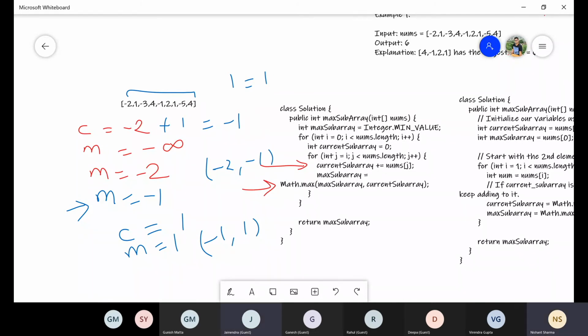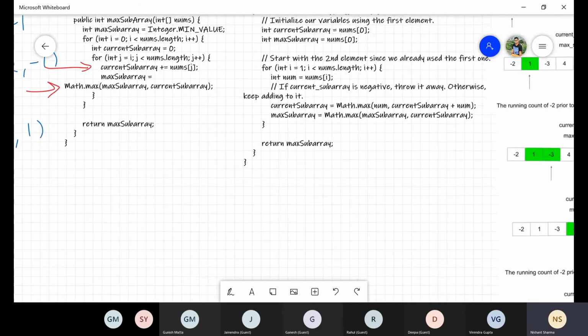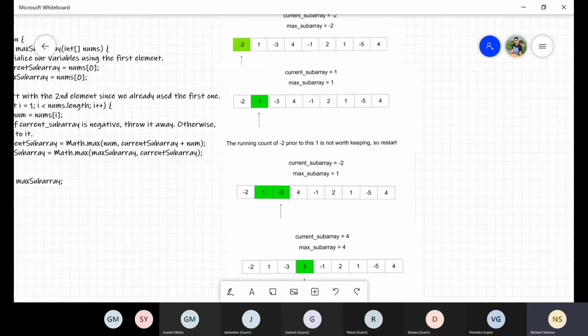So the time complexity for this solution is order of n square, and space complexity is order of 1. Now let's try to optimize the solution. Can we basically optimize the time complexity? So to optimize the time complexity, we will use Kadane's algorithm. Okay. So let's first understand what Kadane's algorithm is, and then we will see the code.